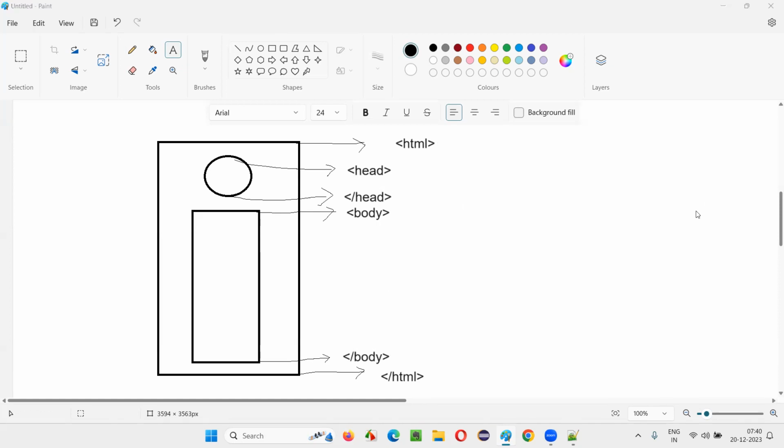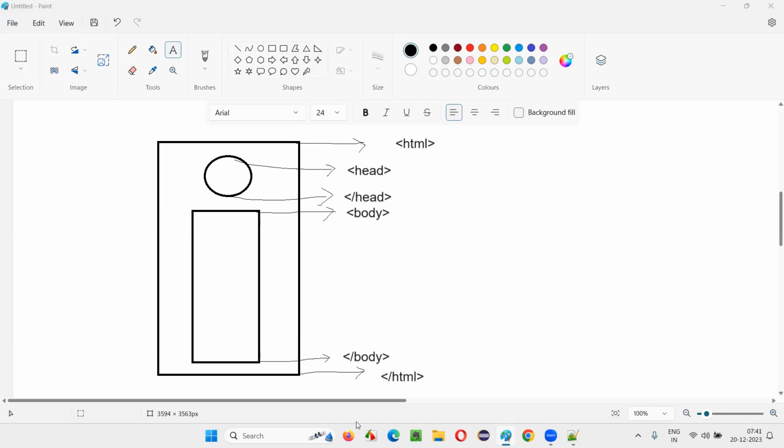Type C in the chat if you are clear with the structure of HTML. The basic structure will involve this code. If you understand this code, these tags, you can start writing the HTML code. HTML, head, body. That's it. Very basic structure of HTML, which everyone should be clear about.